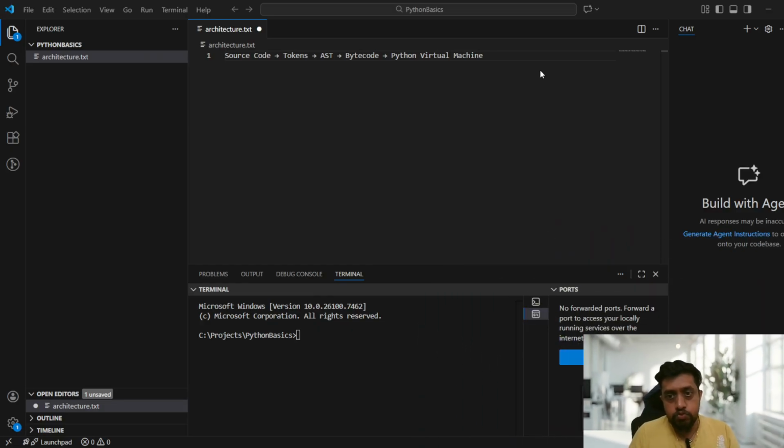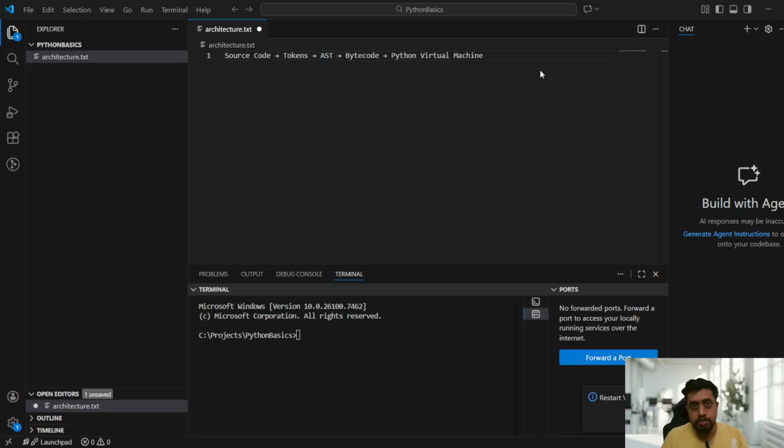So first, I will start with a pipeline diagram, for example, right? How it usually works and how it tends to operate. So let us start with how it internally starts the programming language. Let me just drag down and show you the architecture, like how it works. So as you see, this is a Python code.